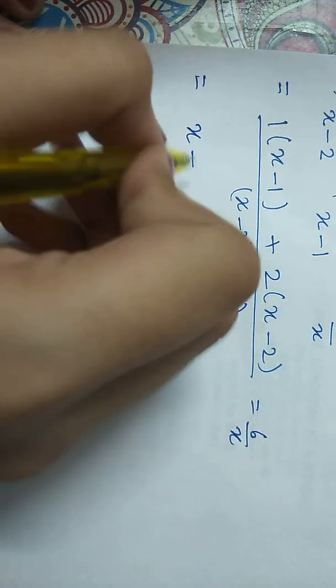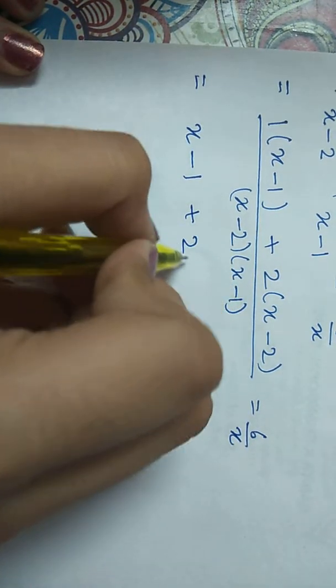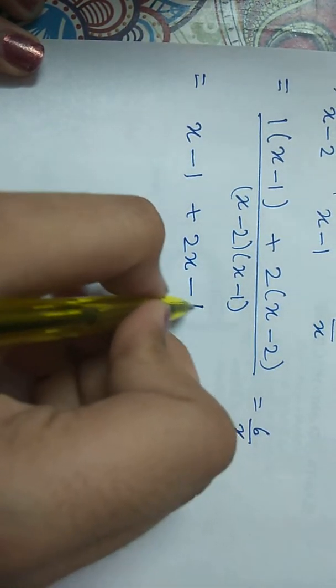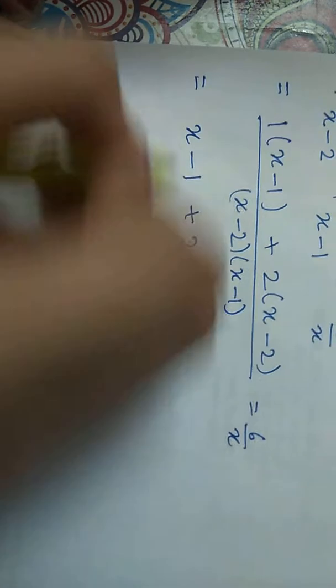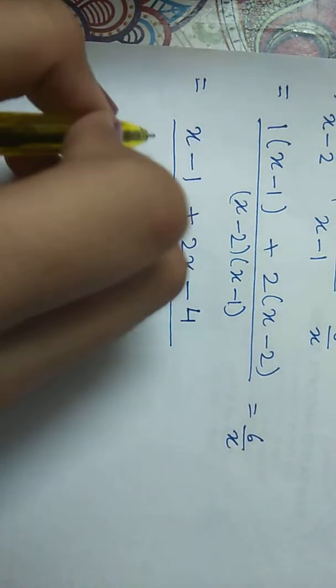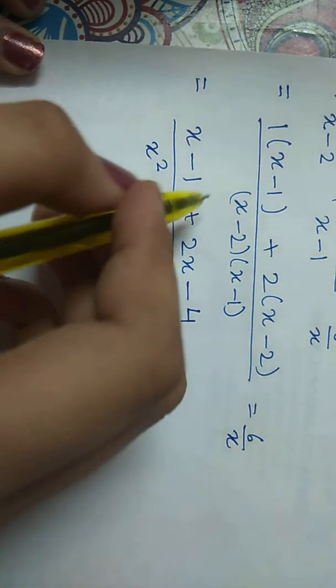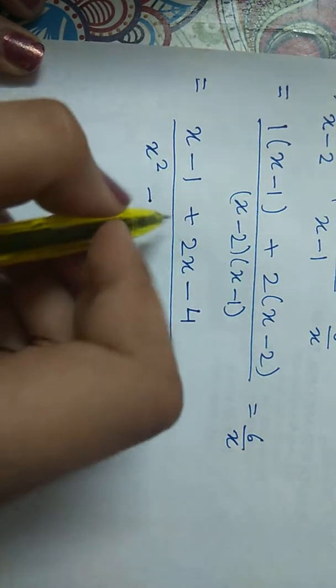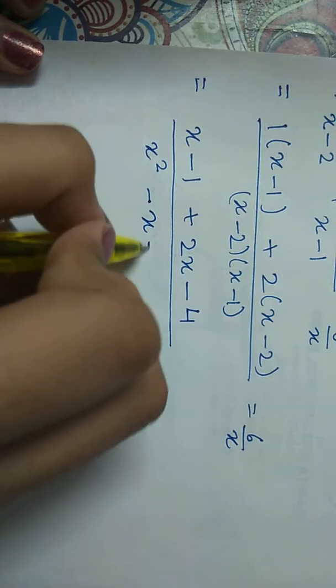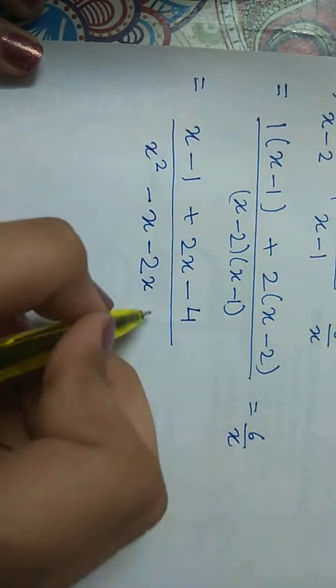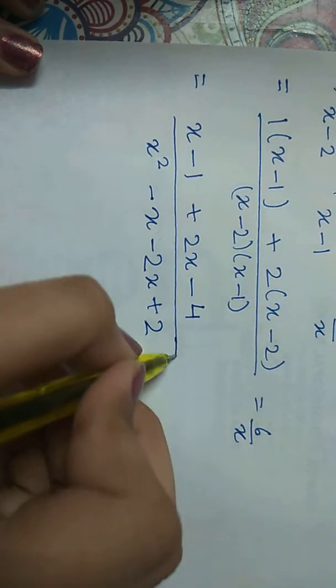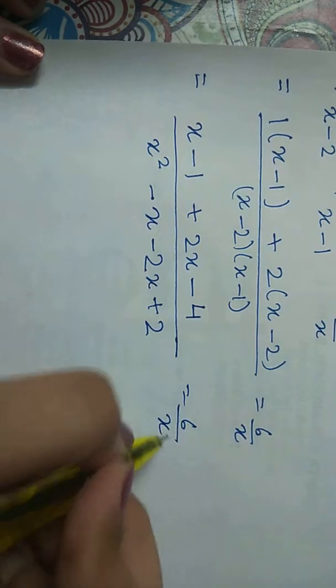Multiplying, x minus 1 plus 2x minus 4 upon x square minus x minus 2x plus 2 is equal to 6 upon x.